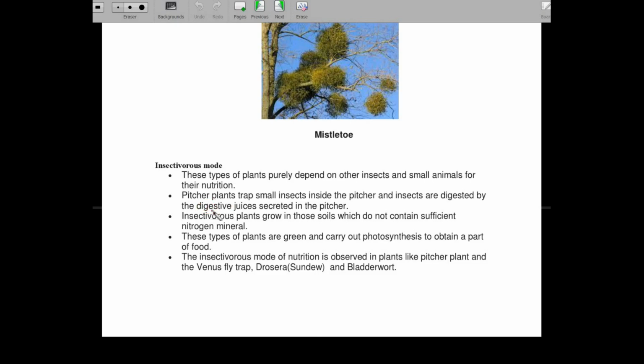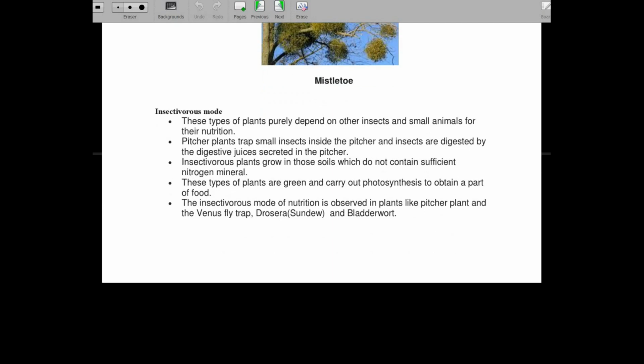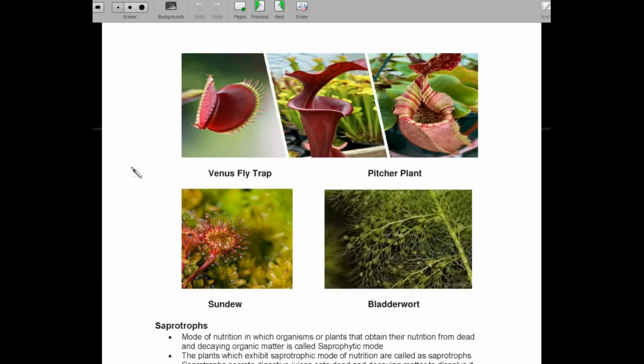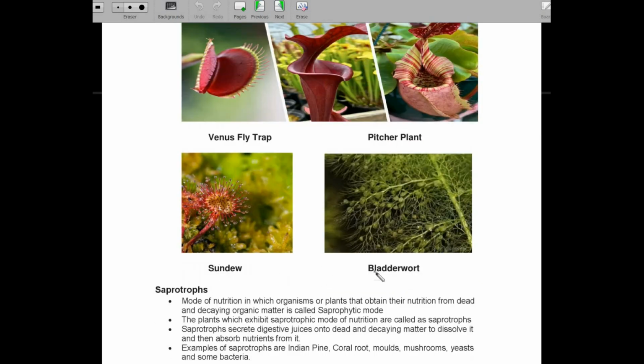For example in pitcher plant, digestive juices are there which will digest the insect, right? Next, an example is Venus flytrap, same like that. If a fly sits here, it gets trapped and won't be able to go away from the plant, and it will be digested immediately by the digestive juices. Sundew and bladderwort are also a few of the examples.